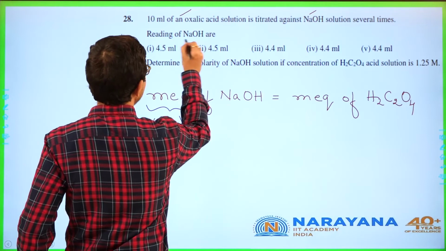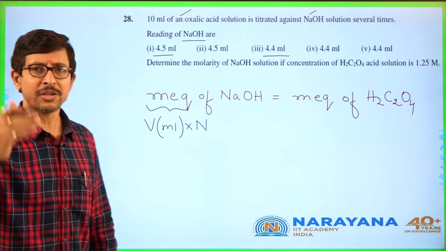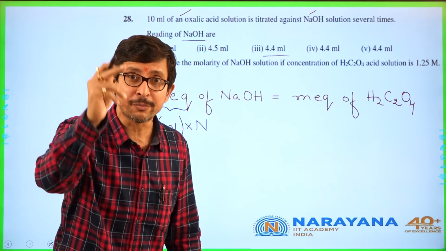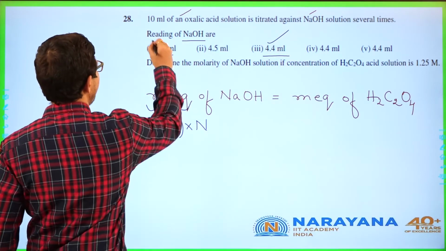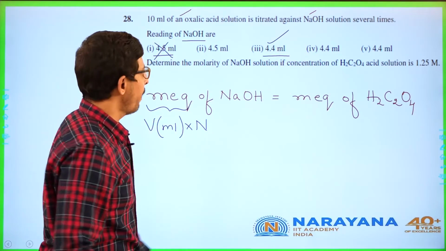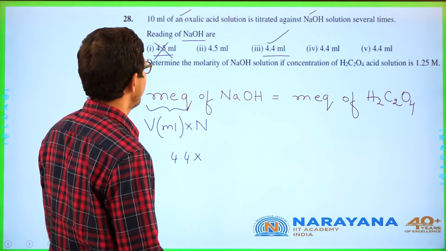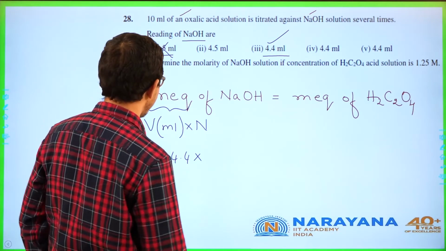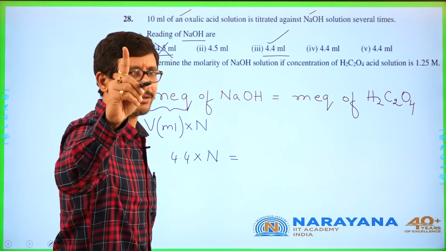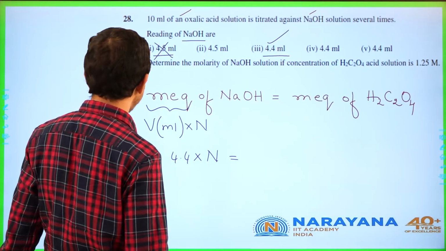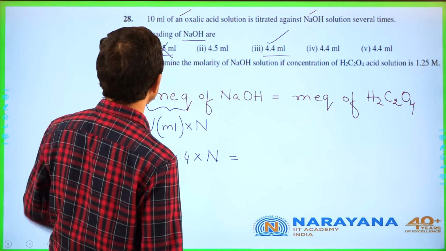Now, the NaOH data they have given, 4.5 and 4.4, which are 3 consecutive values that need to be taken. So it means 4.4 should be taken but not 4.5. So it is 4.4 into, so here they are asking you molarity. So normality and molarity are the same for NaOH. Why? n factor is 1. Milliequivalence of H2C2O4: what is the volume of it? 10 ml.